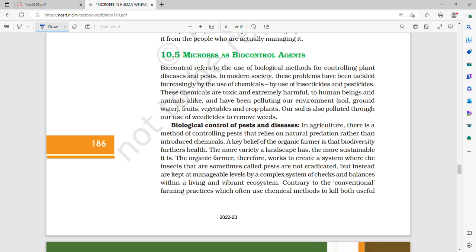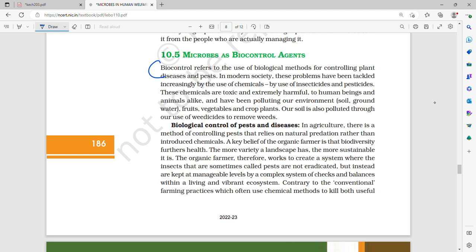Okay. Now, microbes as biocontrol agents. So now let's see microbes as biocontrol agents.